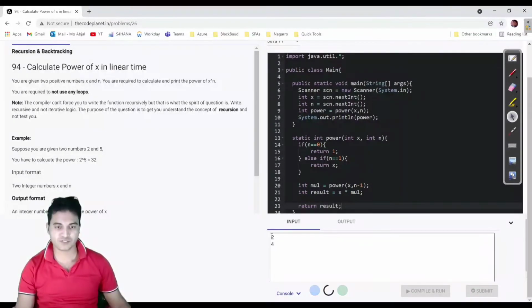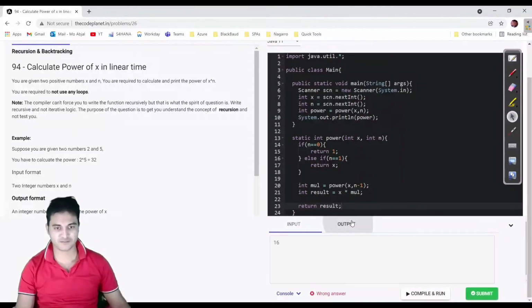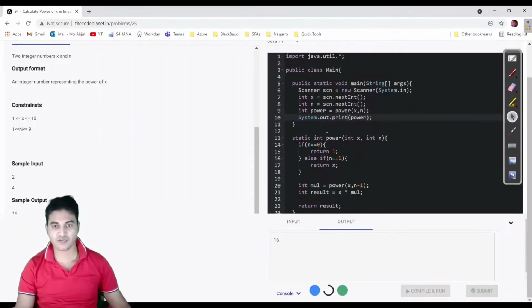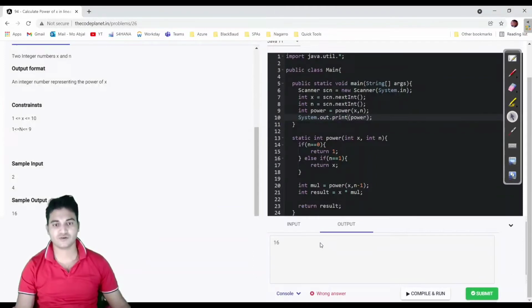So input is initially 2 raised to power 4, so we should be able to get 16. We are getting 16, but I think there is a mistake here. Expected output was also 16. I think it is showing wrong answer because we are changing the line. Let us see whether it is showing the error in that case also or not.